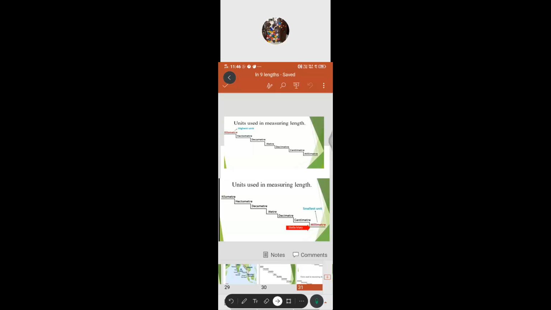If you want to measure the length between two cities or countries, or from your place to another, we can use the highest unit, kilometer. With the smallest unit we can measure small things, just like your nail can be measured in millimeters. So the highest unit is kilometer and the smallest unit is millimeter.